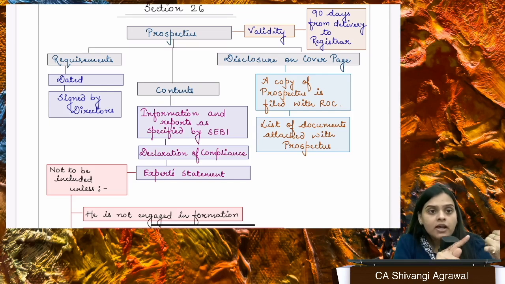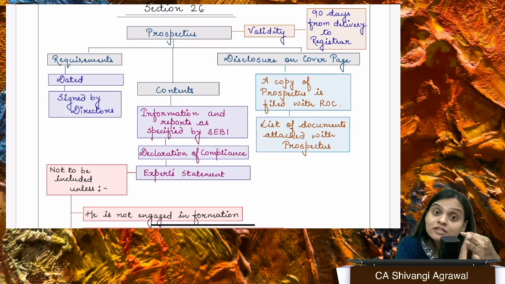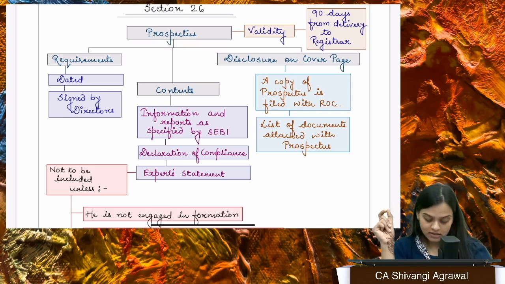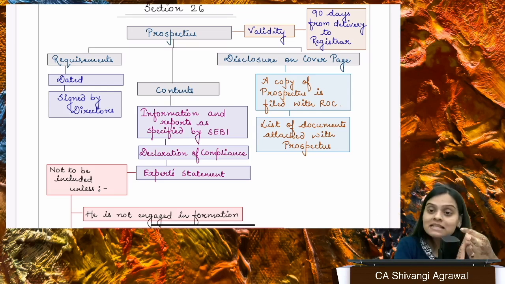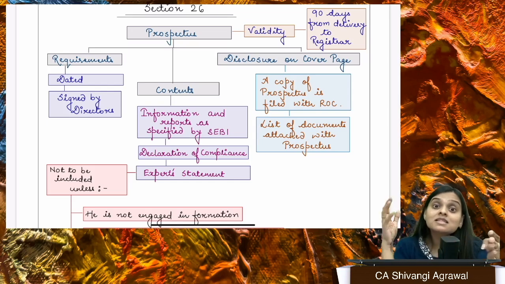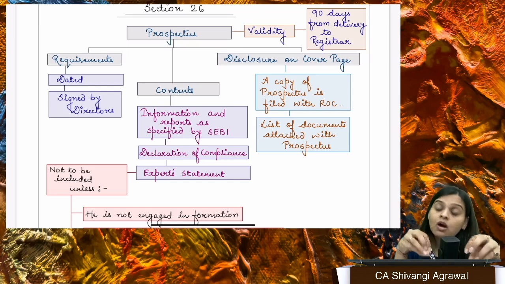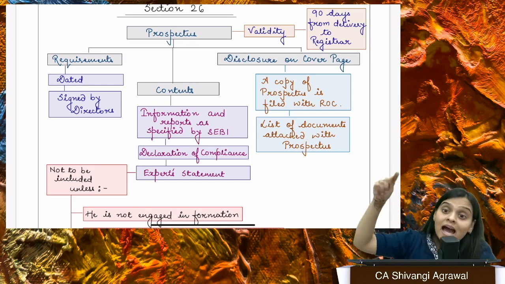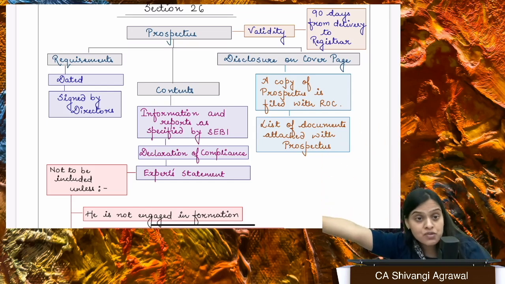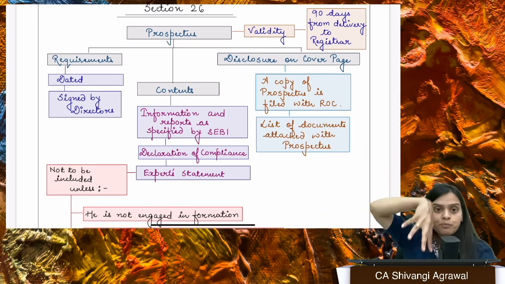Okay. Now, every prospectus which is issued is going to be dated and signed. It is going to contain the information as specified by SEBI in consultation with the Central Government. Now, there is another thing which is written: until SEBI specifies such information, whatever regulation SEBI has made under the SEBI Act in respect of such information shall apply.